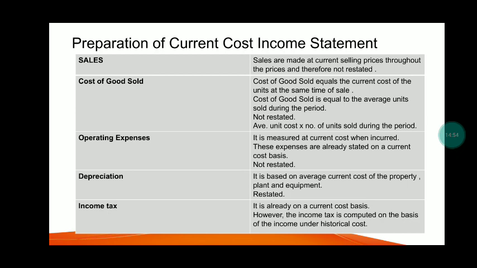Operating expenses are measured at current cost when incurred, so they are already stated on a current cost basis and not restated. Depreciation is based on the average current cost of the property, plant, and equipment, and is therefore restated. Income tax is already on the current cost basis; however, it is computed on the basis of the income under historical cost.